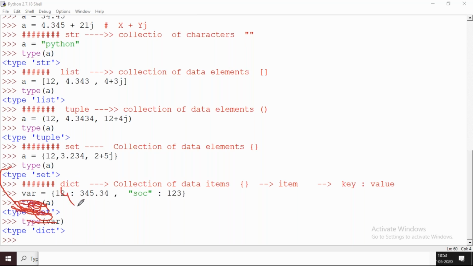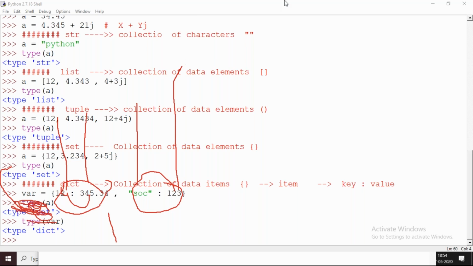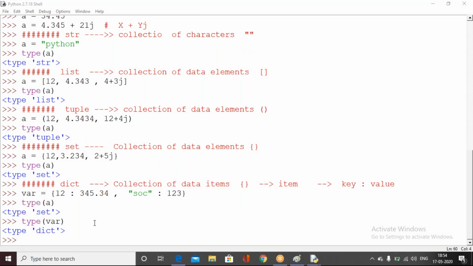See, this is the key and the corresponding value. The combination of these two things we call an item. So this is another item. So an item is a combination of keys and values. Is it clear? This is the way we can hold the different kinds of elements within the variables. Any questions regarding this one?